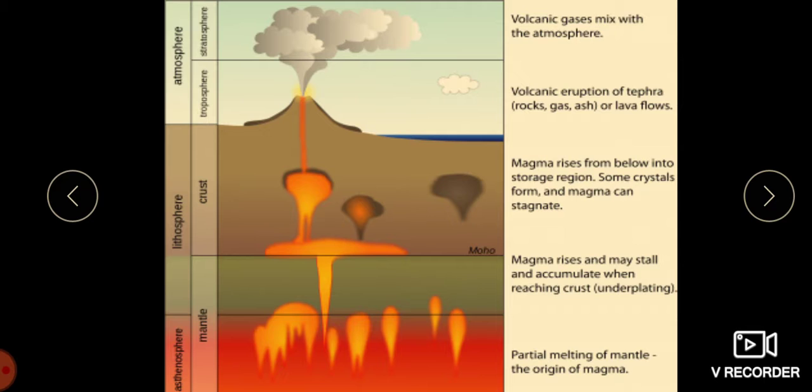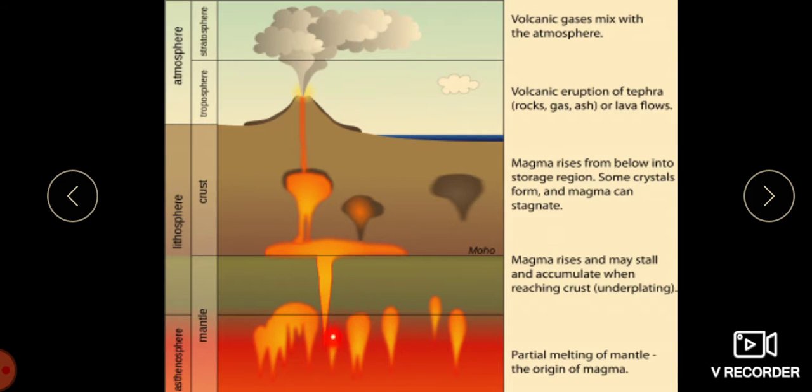So here we can see, children, volcanic gases mix with the atmosphere. We have here the asthenosphere, lithosphere and atmosphere. Here is the mantle, where the partial melting of the mantle, the origin of the magma, takes place.